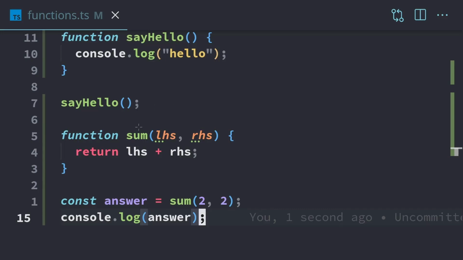So we just want to make sure that we use proper names. That way we know what we're working with. So we don't want to name sum to something that makes no sense for adding things together. And that way when we read our code, everything flows really nice.